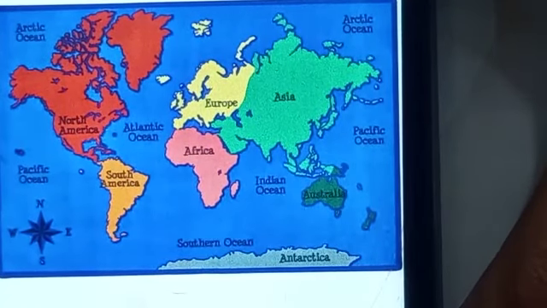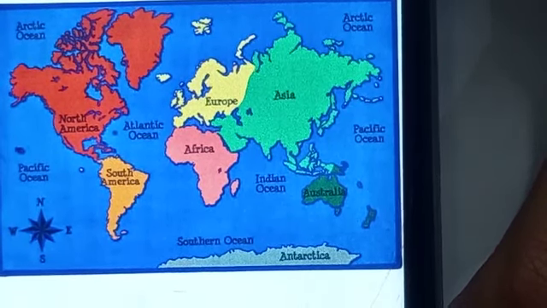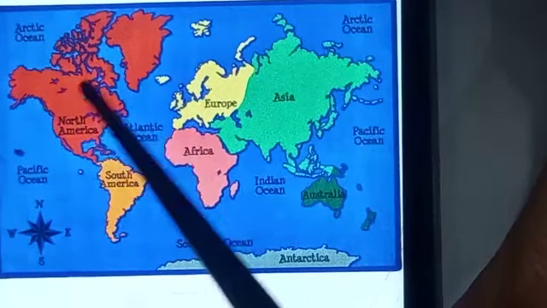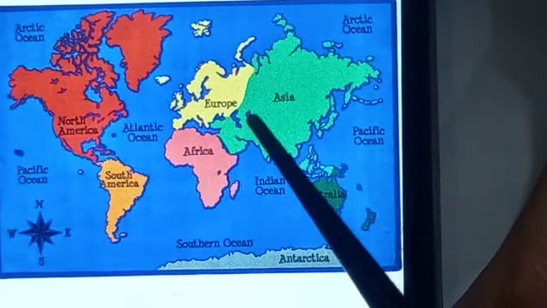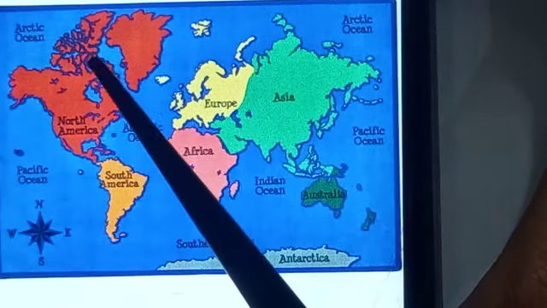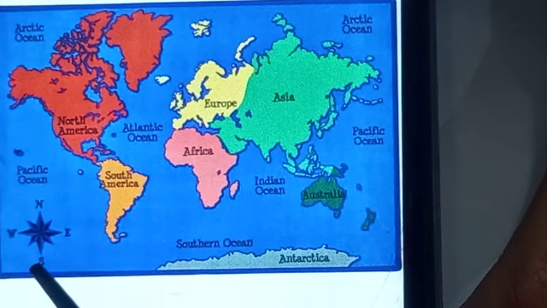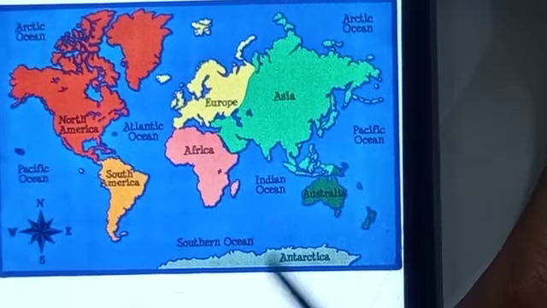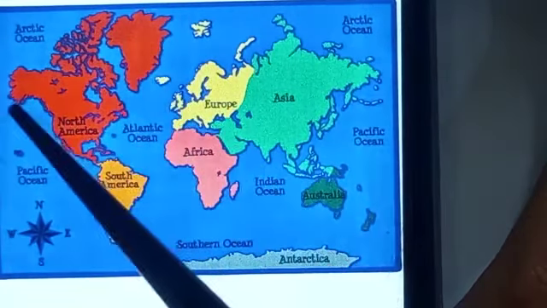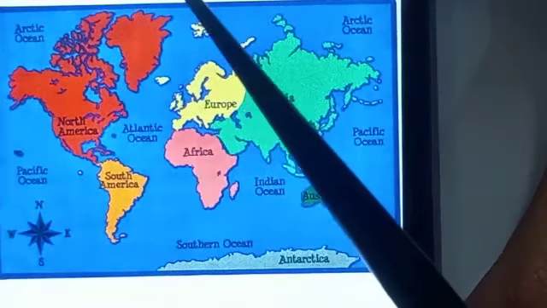Now we know that there are 7 continents in the world. What is a continent? A large piece of land. The colored part is the continent. If you know the directions, that on the top we have north and in the bottom we have south, it will be easy for you to locate North and South America. This whole part with red color is North America.